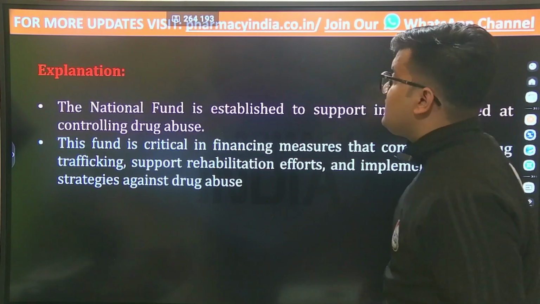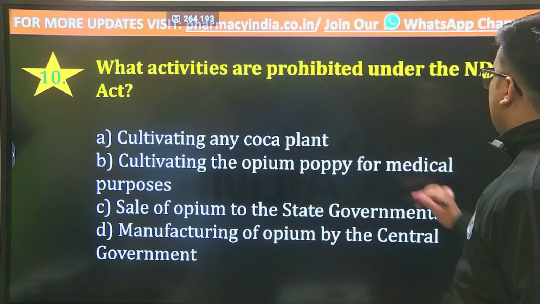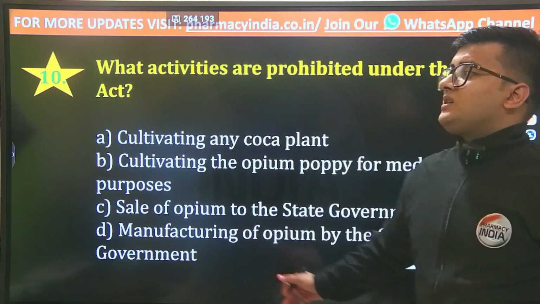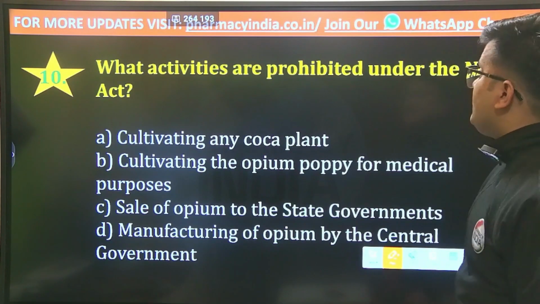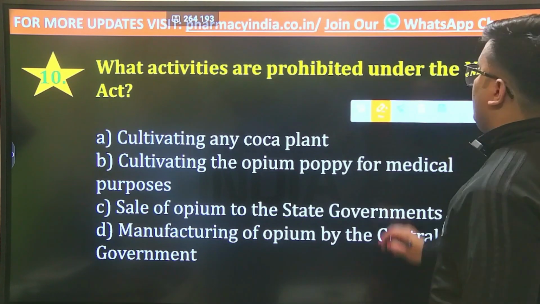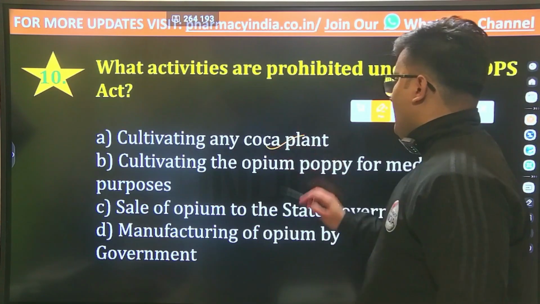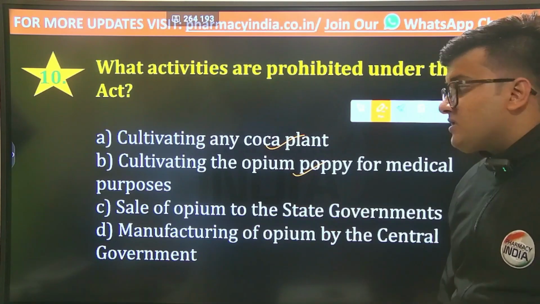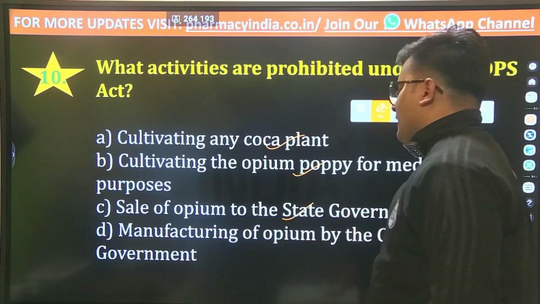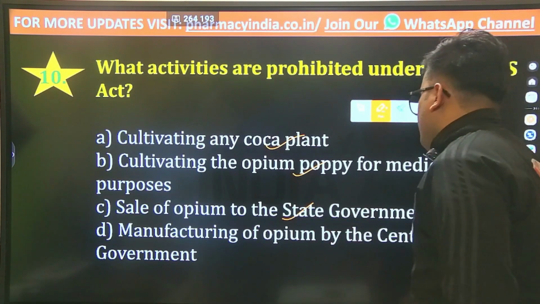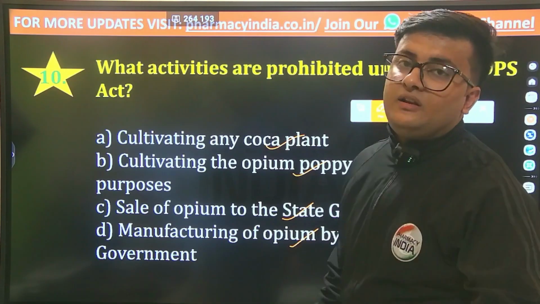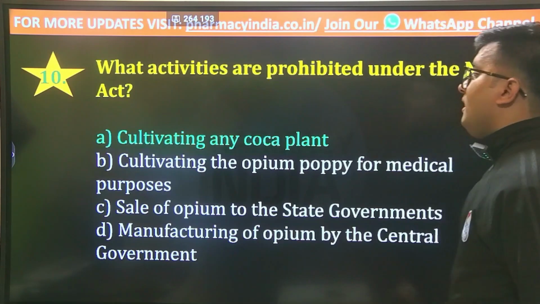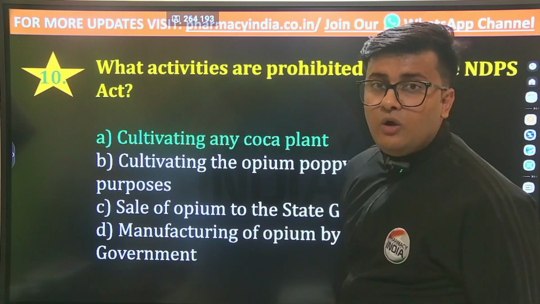The next question is: what activities are prohibited under the Narcotic Drugs and Psychotropic Substances Act? What kind of activities are prohibited under this particular NDPS Act? Cultivating any coca plant, or cultivating the opium poppy for medical purposes, or the sale of opium to state governments, or manufacturing of opium by the central government. And the correct answer is option A, that is cultivating any coca plant.